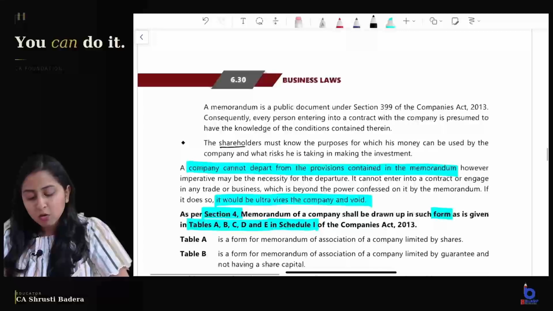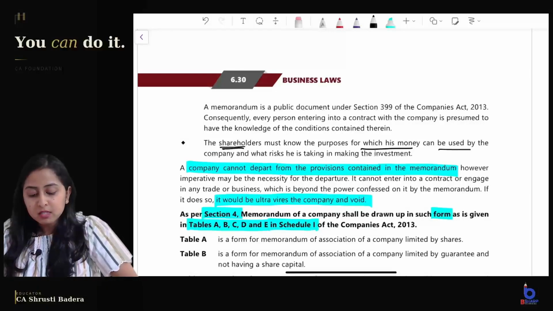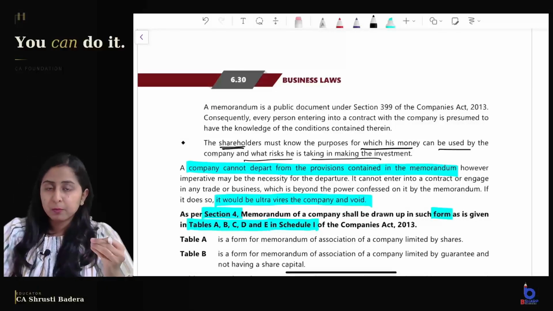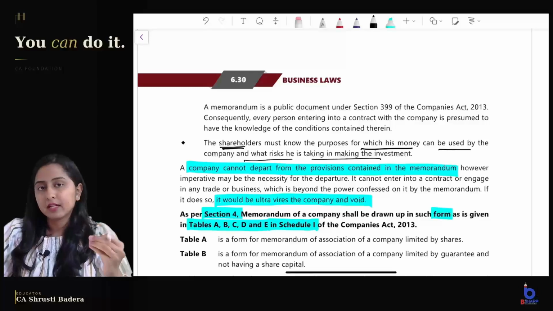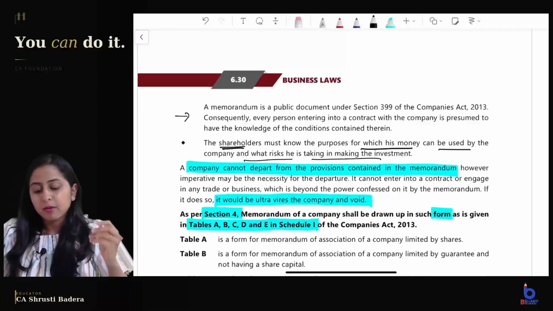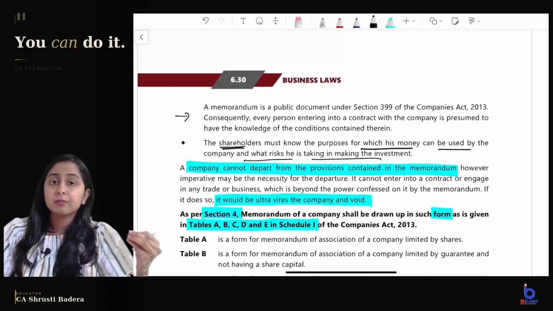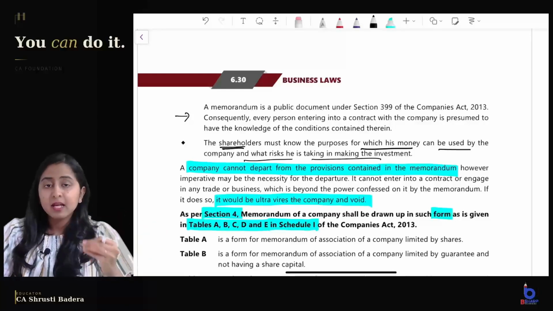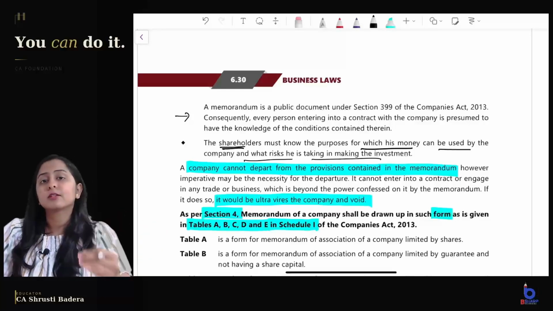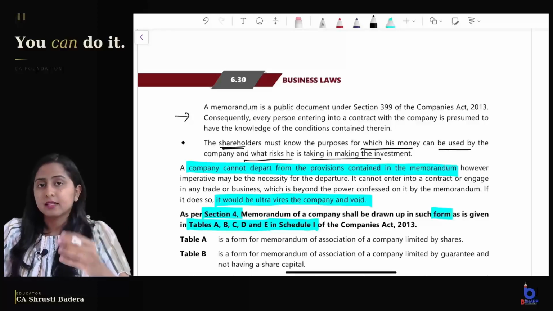The shareholders also know for which purpose their money is used and what risk they are taking with their investment. And the memorandum is a public document, so it is presumed that every person dealing with the company has knowledge of the memorandum, and that is why it is necessary to register the memorandum so that others can see it.